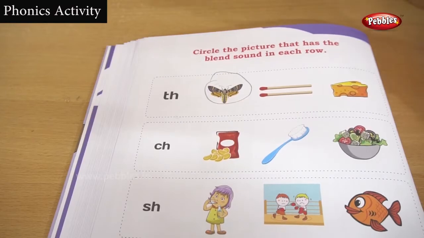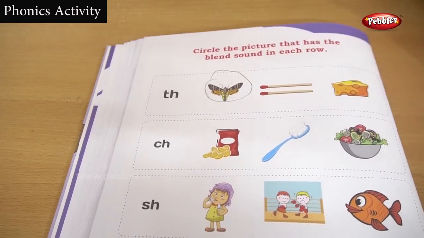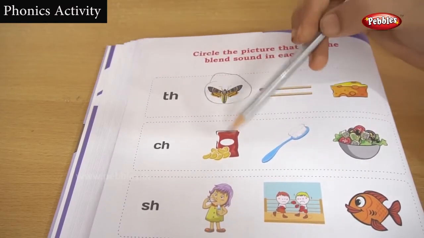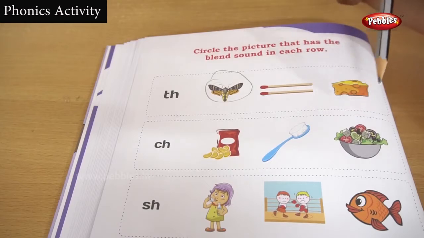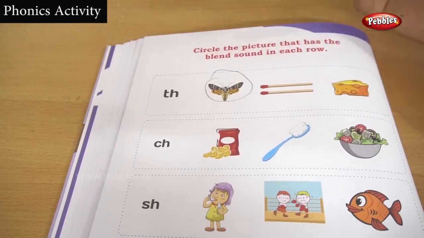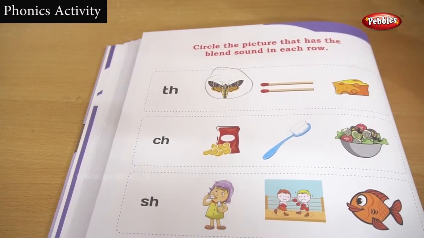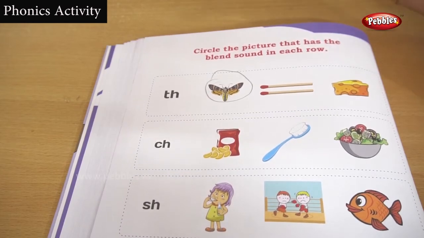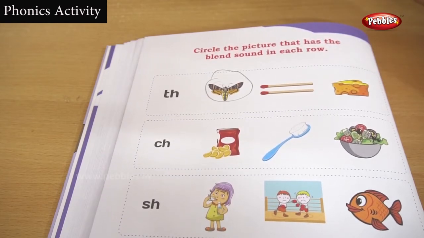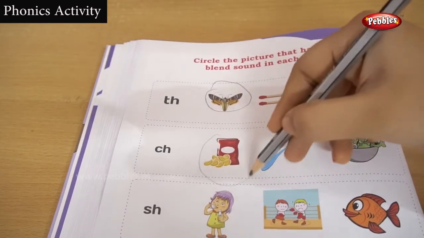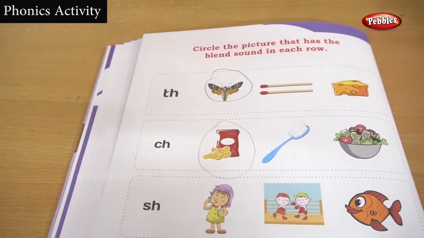Okay, let's go for the next one. This is a CH. Okay, this is a chip, brush. This is a salad, or is this vegetables? This is a salad, I think. Yes. Are you getting the correct picture having the same blending word CH? Yes, chip. Okay, next, SH.